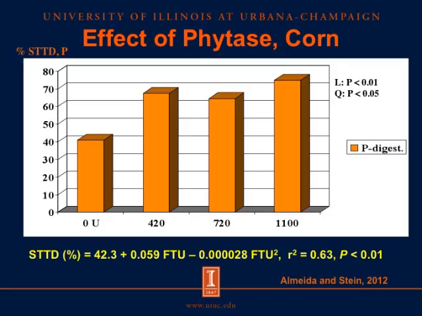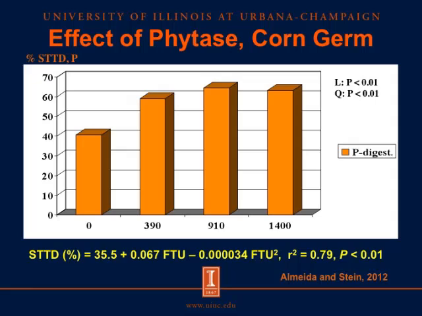And we can see this equation has an R square of 0.63, and the model is significant. So what this means is that for every 100 phytase units, we basically increase the digestibility of phosphorus by about 5.9%.